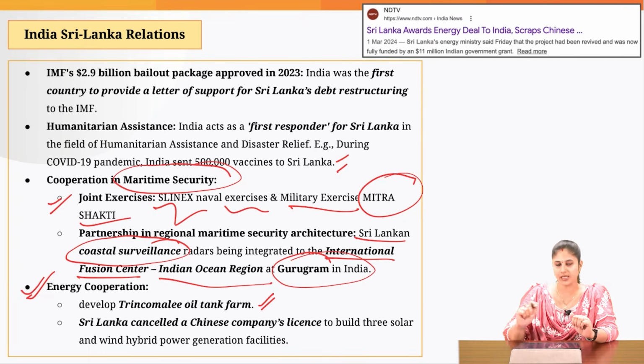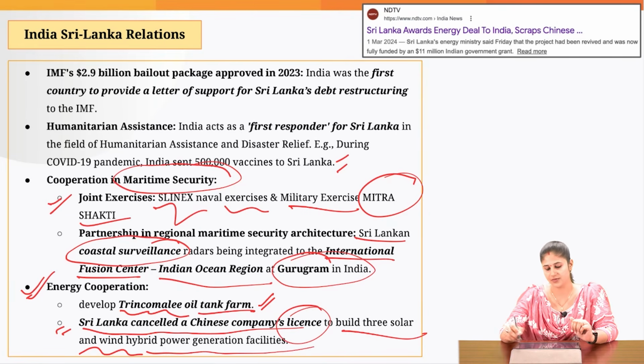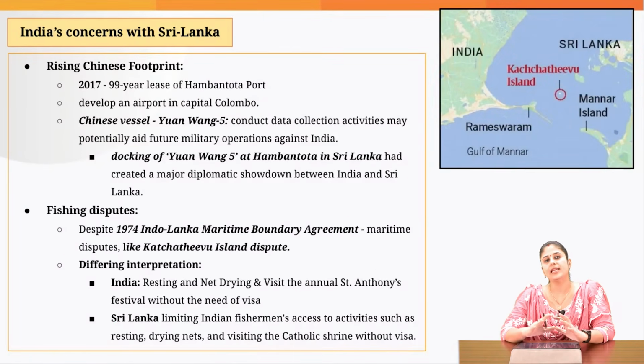India has signed an agreement that we will be developing the Trincomalee oil tank farm, and Sri Lanka recently cancelled a Chinese company's license to build 3 solar and wind hybrid power generation facilities. You can see here. Now, what are the areas of concern which are emerging between the two countries?